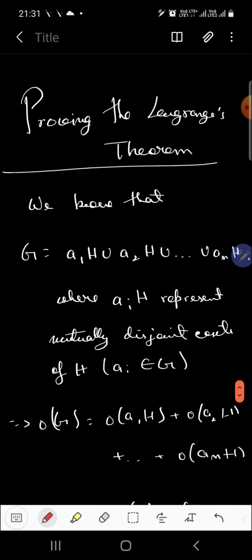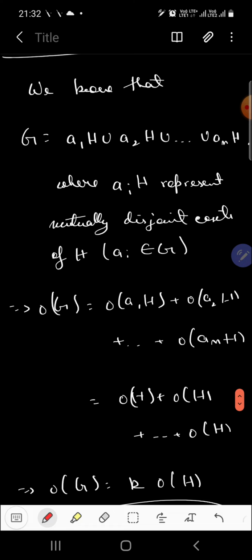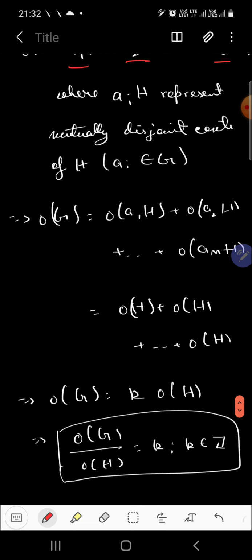Next we will prove Lagrange's theorem. What does the Lagrange theorem say? The Lagrange theorem says that the order of a subgroup of a particular group G will divide the order of the group. So we can say that G is equal to A1H union A2H up till AnH, the reason being that the left cosets form a partition of that particular group G. Clear? We just proved it.